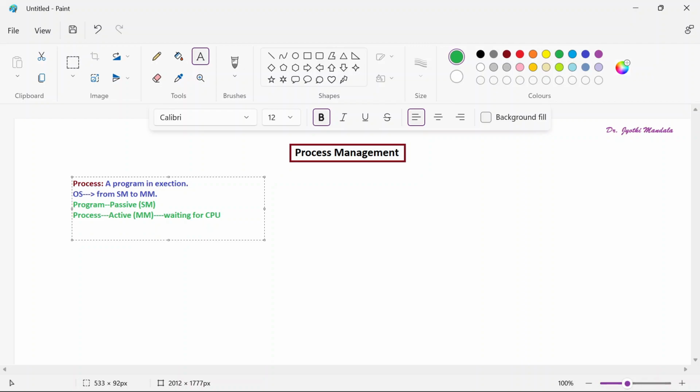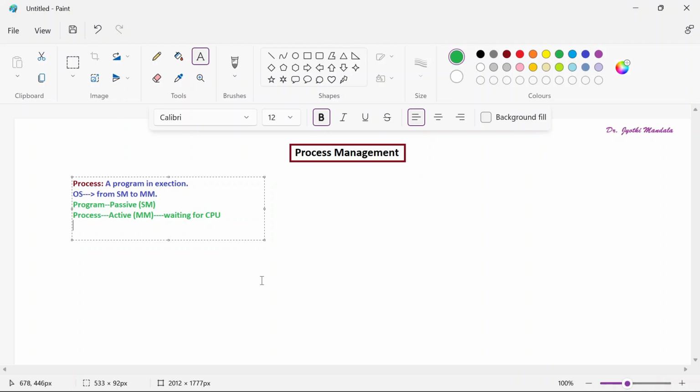Now once a program is copied into the main memory, in what format will it be stored there? That we are going to learn today. Let us see the process representation in the main memory. The operating system copies the program from secondary memory to main memory. Once it is copied, what sort of data will be maintained in the main memory relating to that process? All that information is stored in a particular format, which we'll see now.